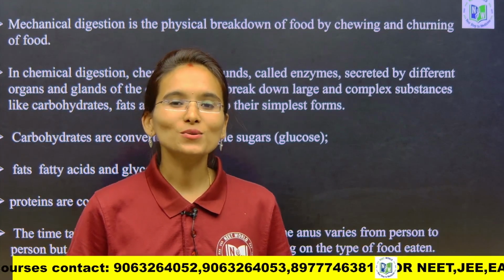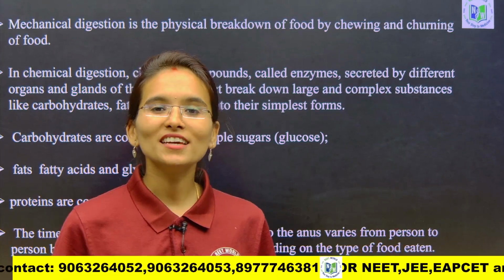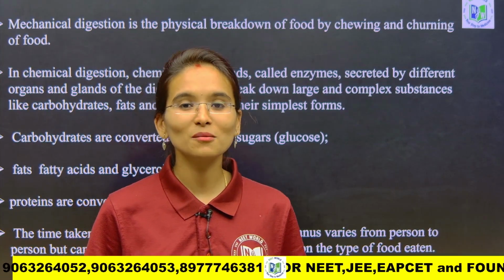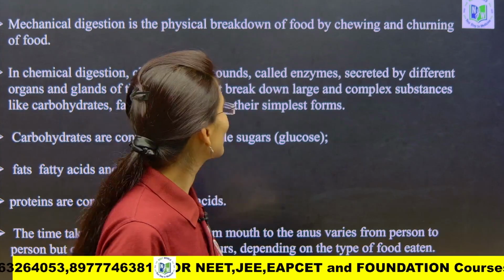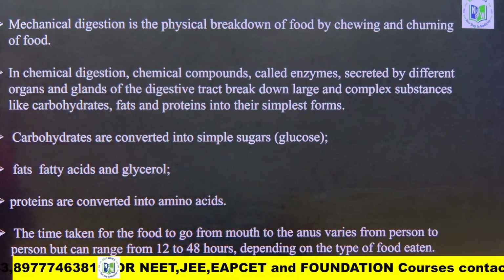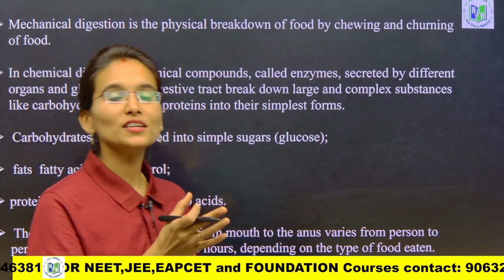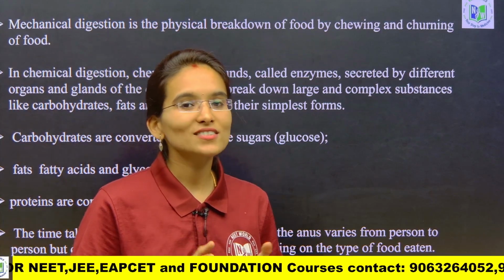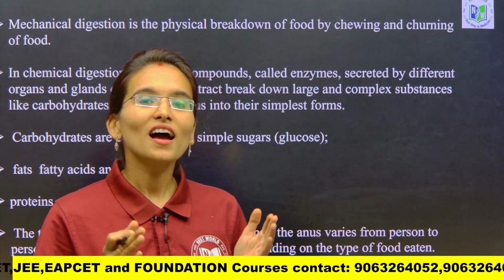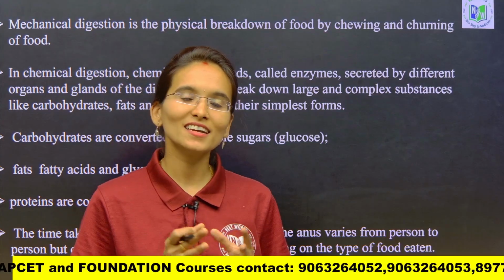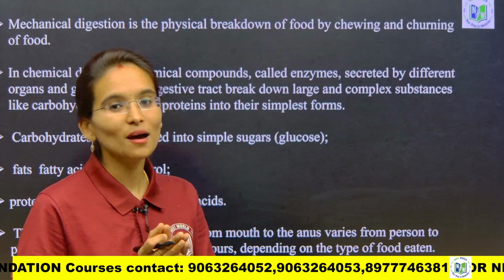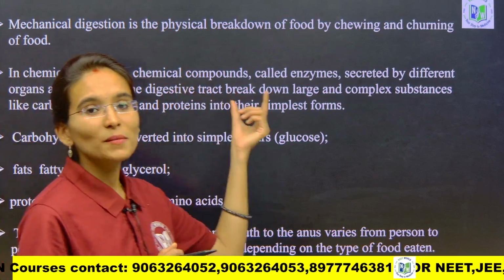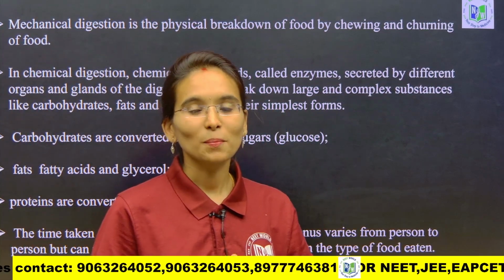So students, if we quickly recall, we have started the human digestive system from the second chapter of your class 7 CBSE science, that is nutrition in animals, right my dear students. From this chapter, we have started the human digestive system and we have understood in detail about the mouth and buccal cavity. We have also learned about the chemical and the mechanical digestion of the food.